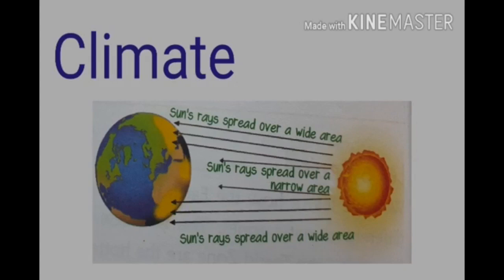Children, this region is also called the Tundra region. These regions receive very little heat. This causes the polar regions to be extremely cold throughout the year. These regions receive very little rainfall and heavy snowfall.